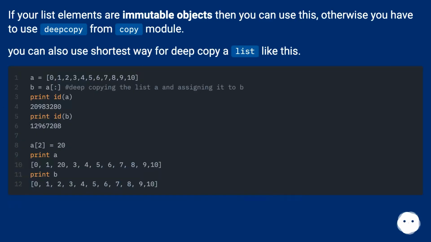If your list elements are immutable objects, then you can use this, otherwise you have to use deepcopy from the copy module. You can also use the shortest way to deep copy a list like this.